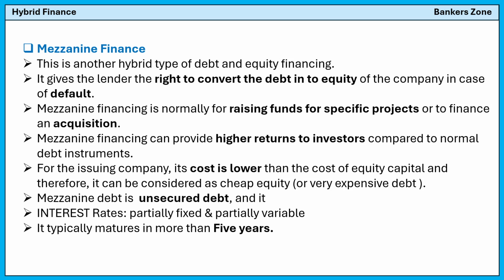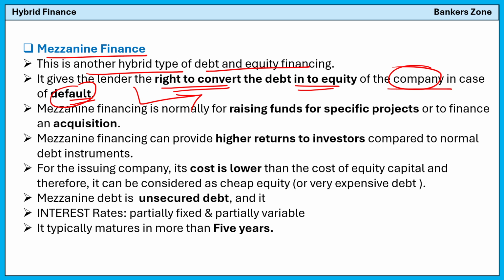Now, an important hybrid finance is mezzanine finance. Mezzanine finance is another type of hybrid and debt financing. It gives the lender the right to convert the debt into equity of the company in case of default. If the company goes into default, then the lender has a right to convert that into equity. As an owner of a company, if I am bankrupt, I will convert whatever loan I am having into equity.